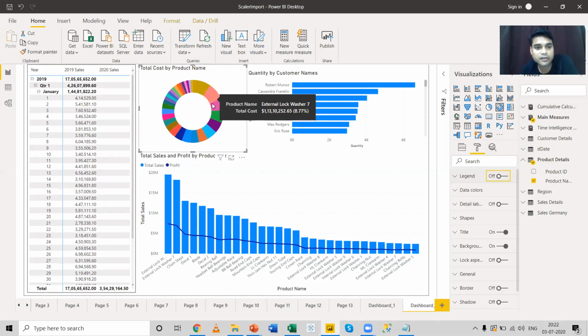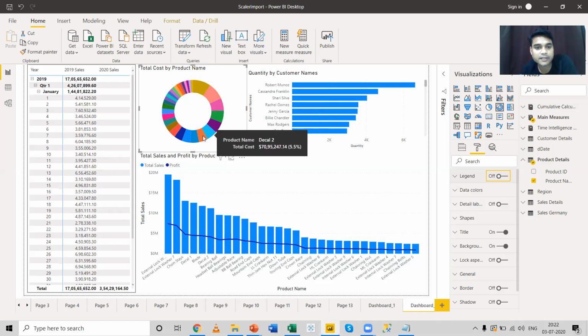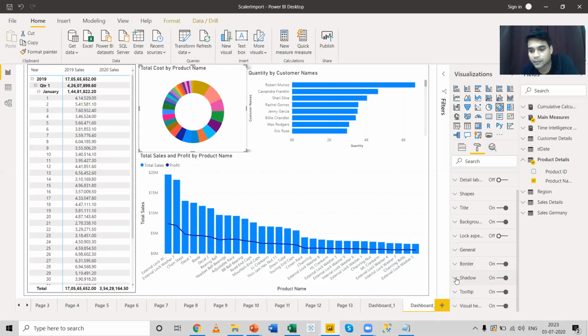If you hover your mouse, you can get the information about all the products in terms of their sales. And you can come over here and give it a border and a shadow. Now I want to keep the shadow inside.